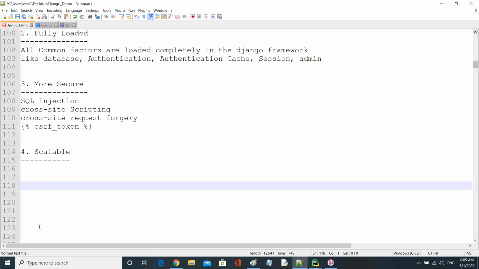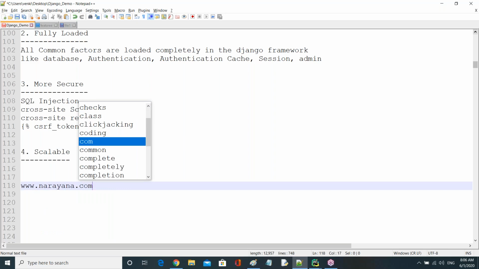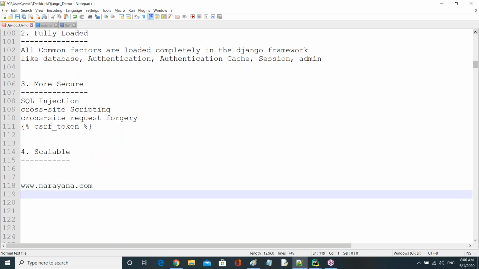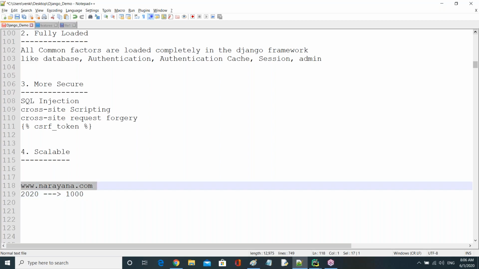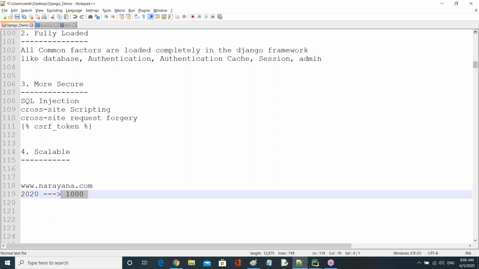Because I give an example now. Suppose today I'm developing one website, simplenarayana.com, for example, right? Today I developed it. So today the users, for example this year, are just 1,000 users, right? So if all 1,000 users are trying to use the website at a time, then it must be in a position to handle all these 1,000 requests at a time, right?